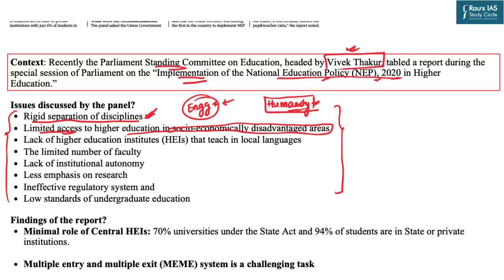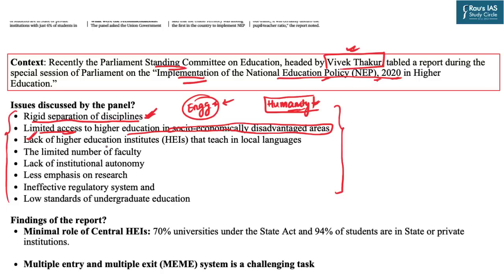Do we have adequate teachers there? Do those teachers possess adequate skills? Is the infrastructure of that college or university sufficient? Is that college or university providing any skills which are required in present day times? Are they offering any placements? Are they having ties with the MNCs? All these are the issues.